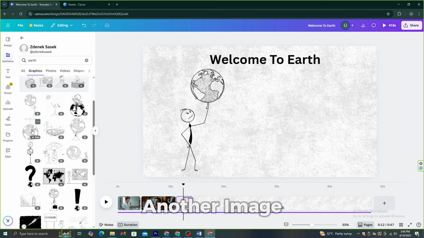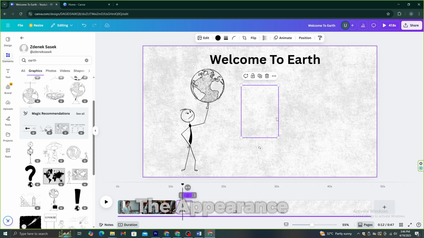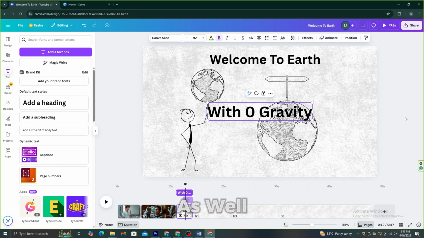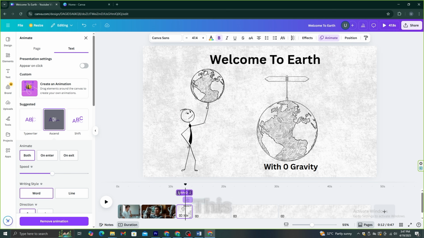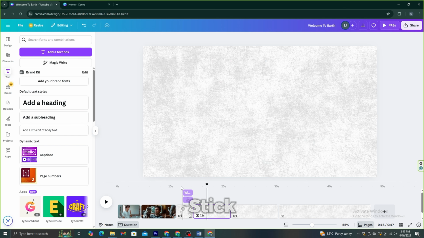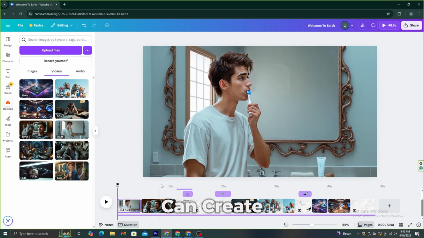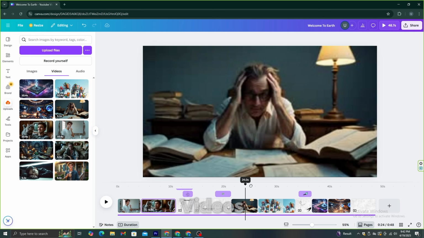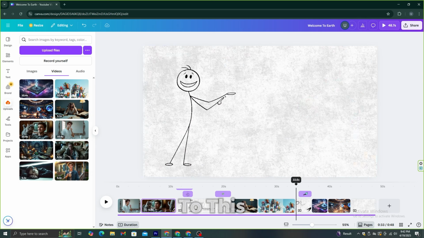I'm going to add another image of Earth, but this should appear a few seconds later. Therefore, I'm going to edit the appearance time in the timeline like this. Then, let's add another text layer as well. Once you get used to this process, it's going to be really simple. Just like this, you can create all the scenes with these stick figure animations and mix them with AI videos. I have added several scenes. If you want, you can add some background music to this video as well.